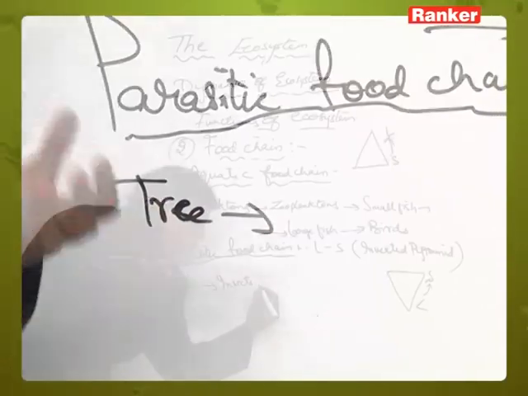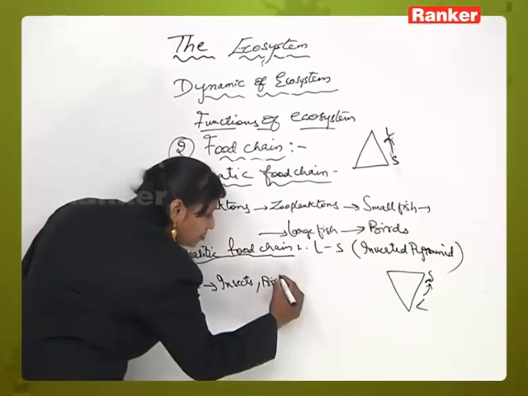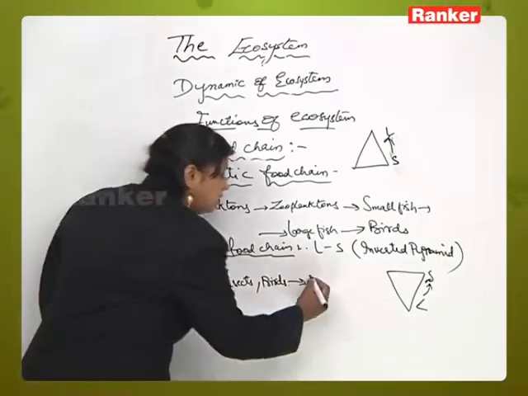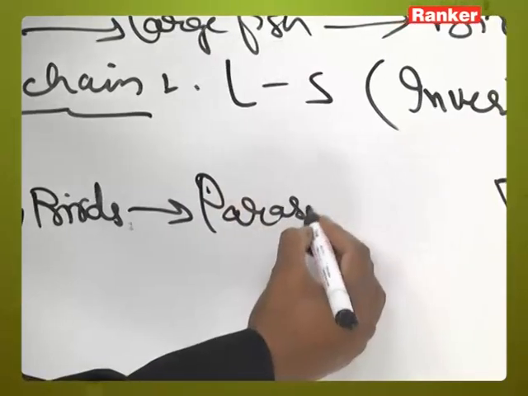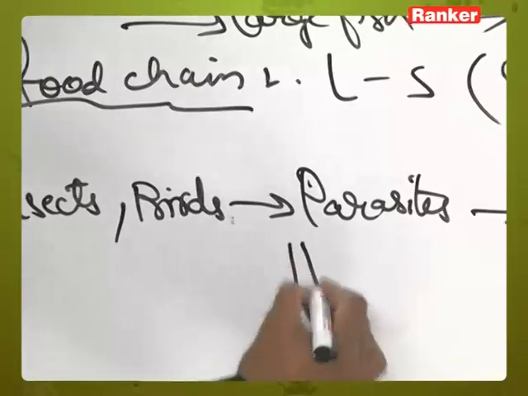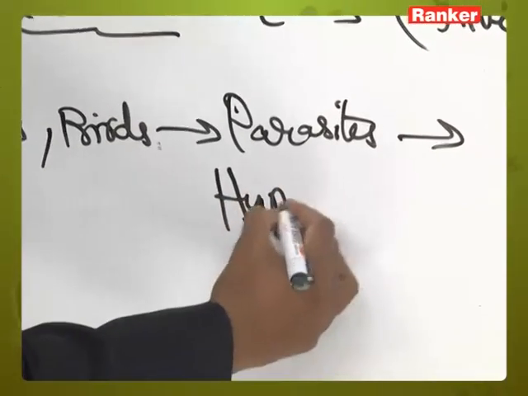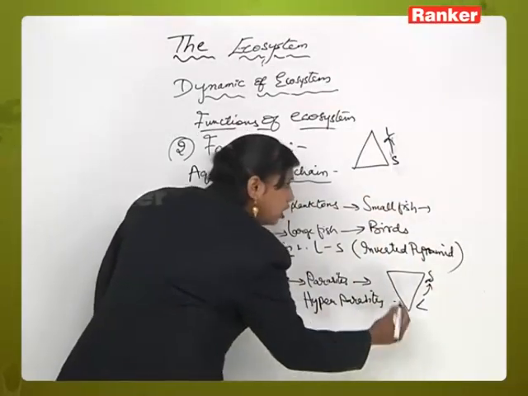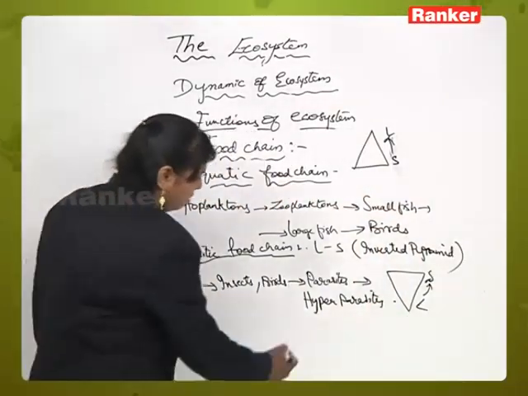Trees will be eaten by insects or birds, right? Next, birds after death will be eaten by parasites, right? Now these parasites will be eaten by hyperparasites, right? Now these hyperparasites are nothing but all the bacteria and fungi.